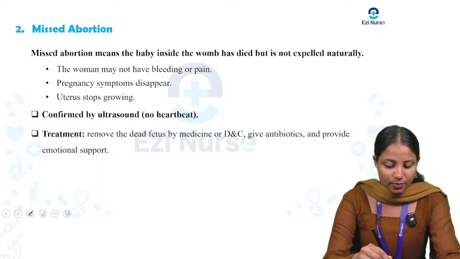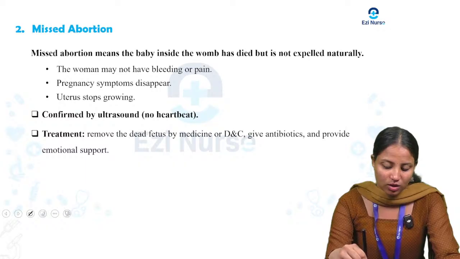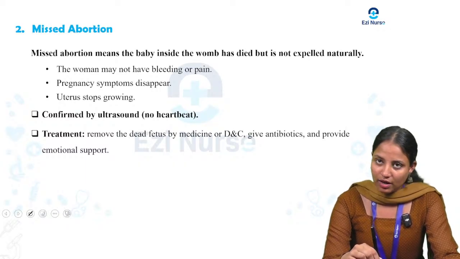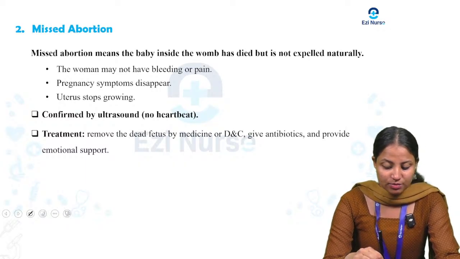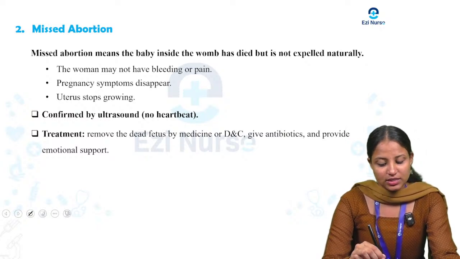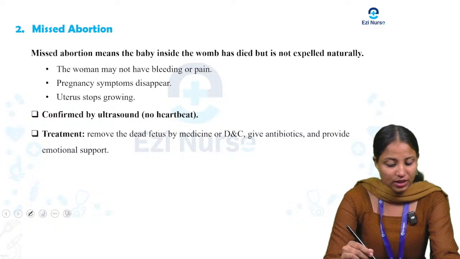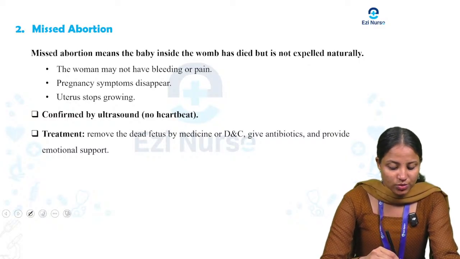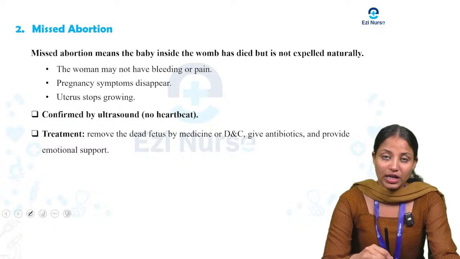Here you can see three points. The woman may not have bleeding or pain, the pregnancy symptoms disappear, or the uterus stops growing. These are the features of missed abortion. Next, it is confirmed by ultrasound, where no heartbeat will be seen.